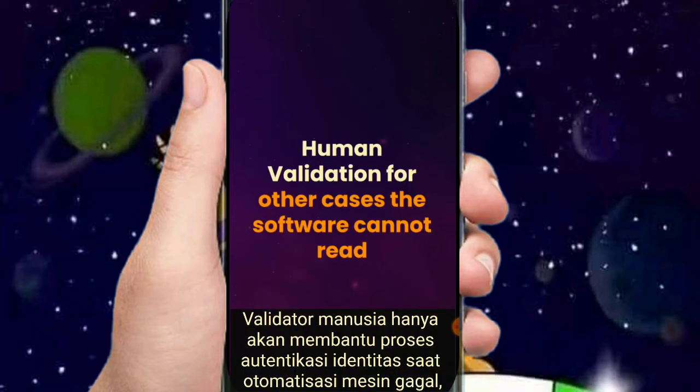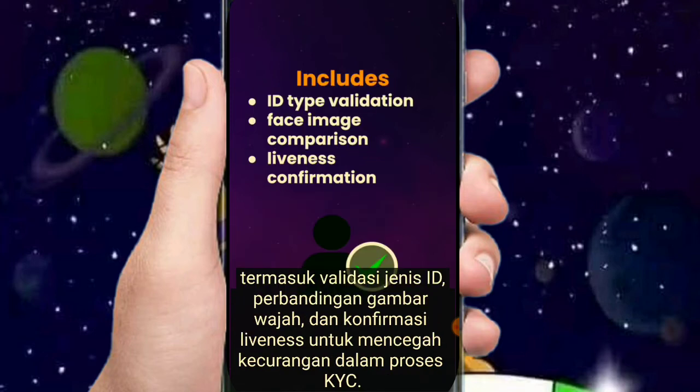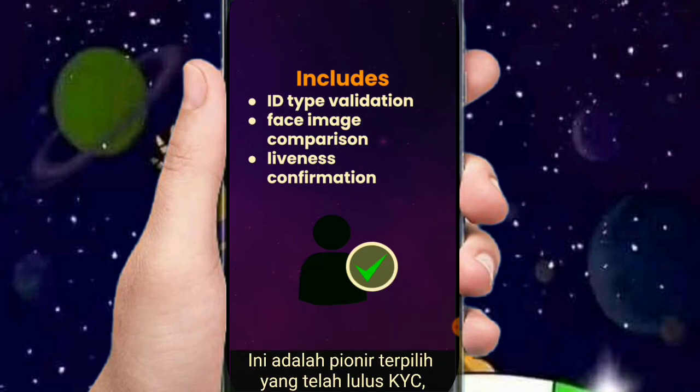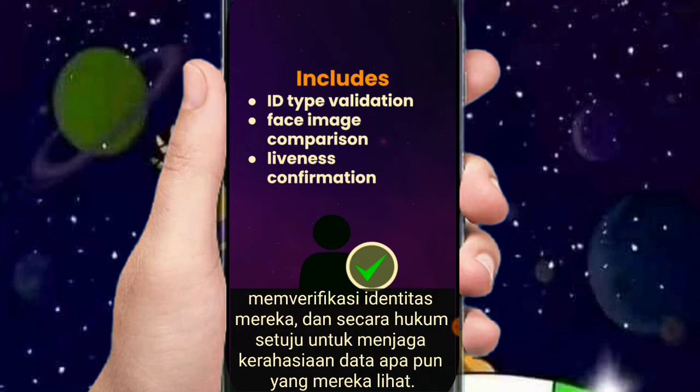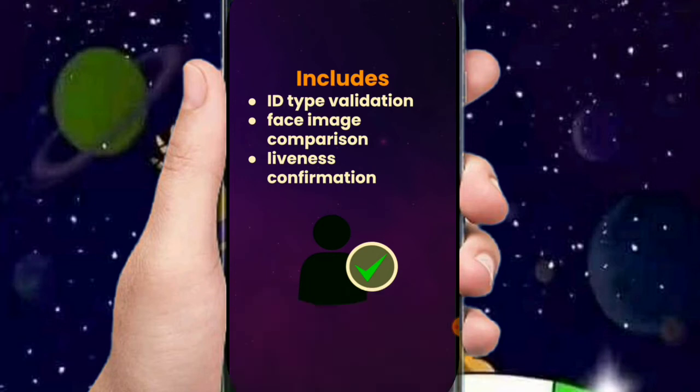Human validators will only help with the identity authentication process when machine automation falls short, including ID type validation, face image comparison, and liveness confirmation, to prevent cheating in the KYC process. These are selected pioneers who have already passed KYC, verified their identity, and have legally agreed to maintain the confidentiality of any data they see.